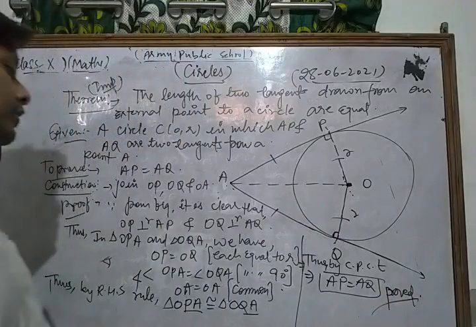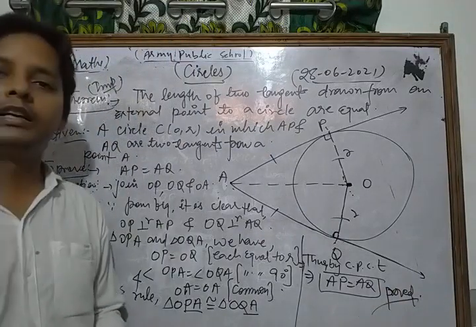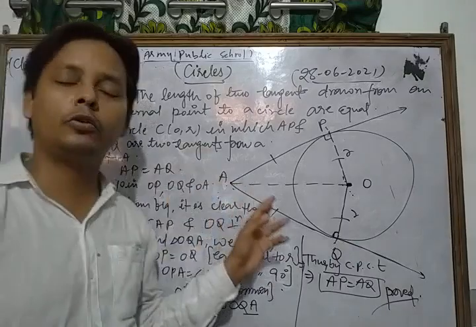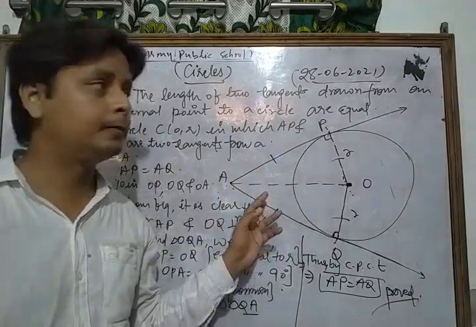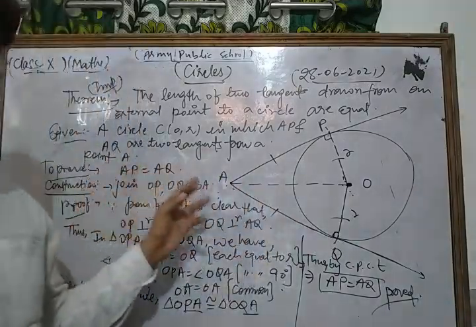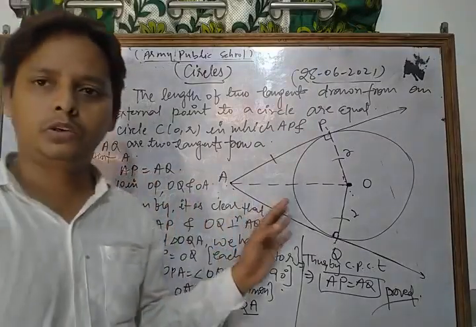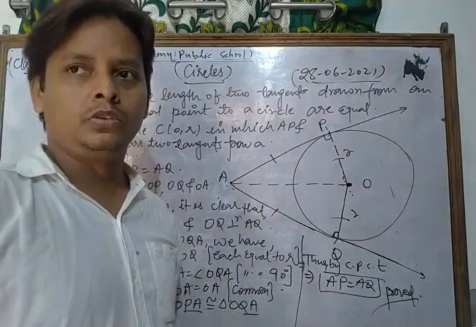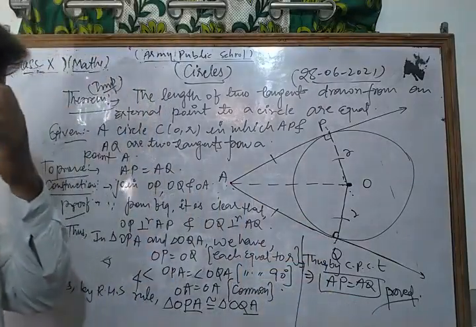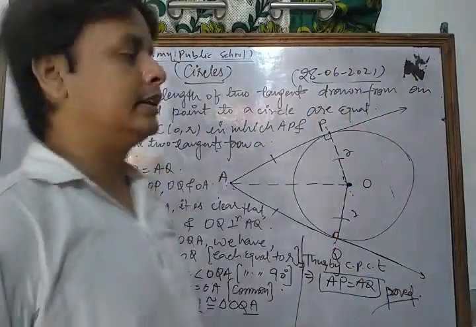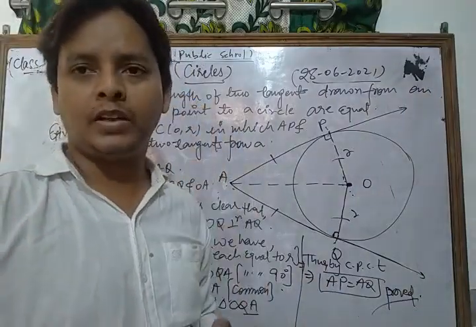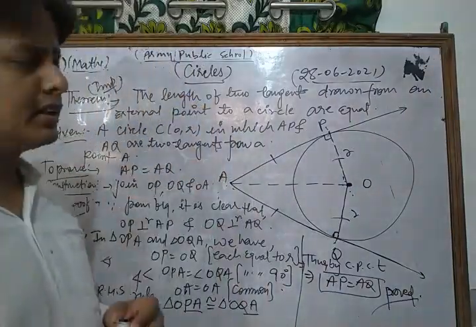Thus dear students, in this way we can say that the lengths of the tangents drawn from an external point to a circle are equal to each other, that is, AP is equal to AQ. This is the length of tangents. This is a very important theorem, and there are many questions in your NCERT exercise based on it. Let's see it once more.